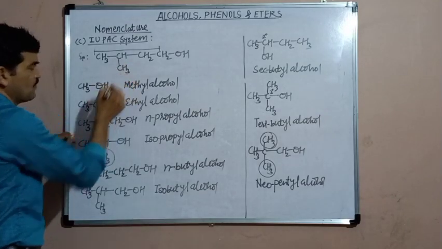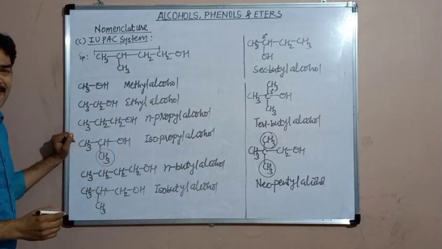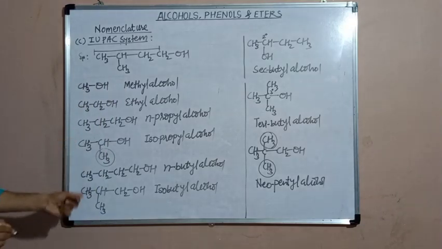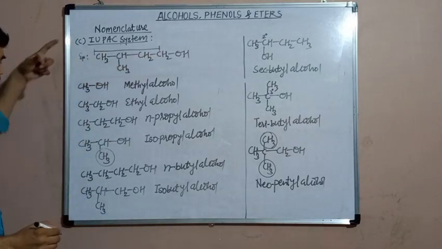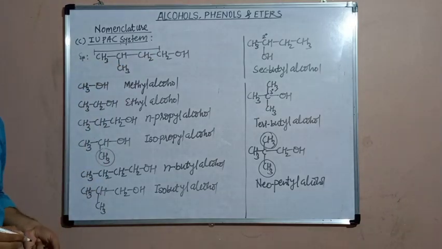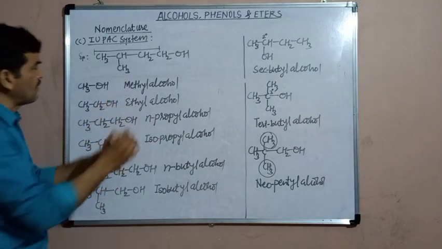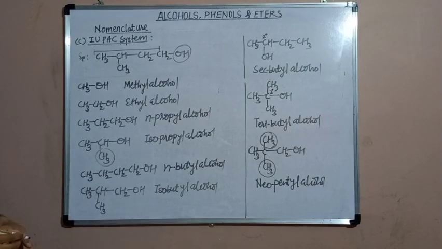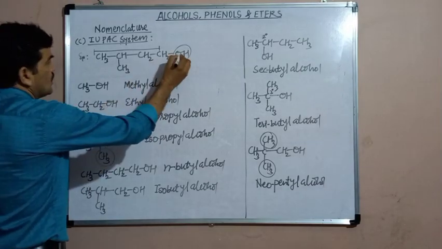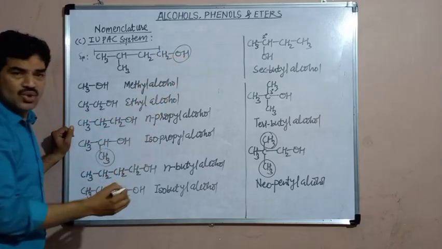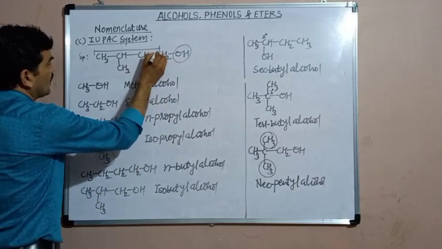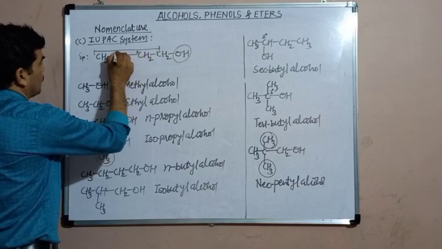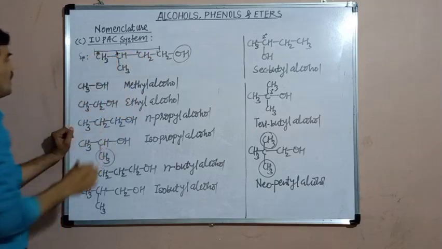This carbon atom, this methyl group will be a branch. Now the carbon atoms in the longest chain should be numbered. And during the numbering, the carbon to which the OH functional group is attached should get the lowest possible number. So this carbon bearing the OH should get the least possible number. Therefore, the carbon should be numbered from this end in this way.